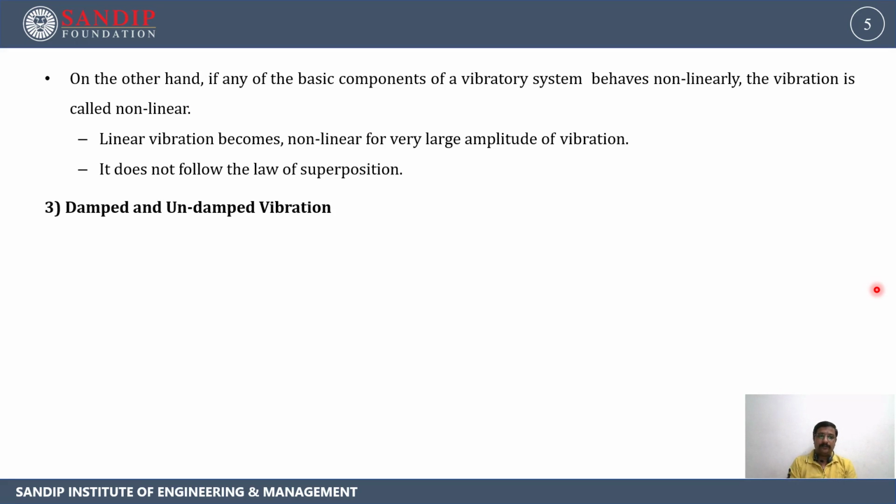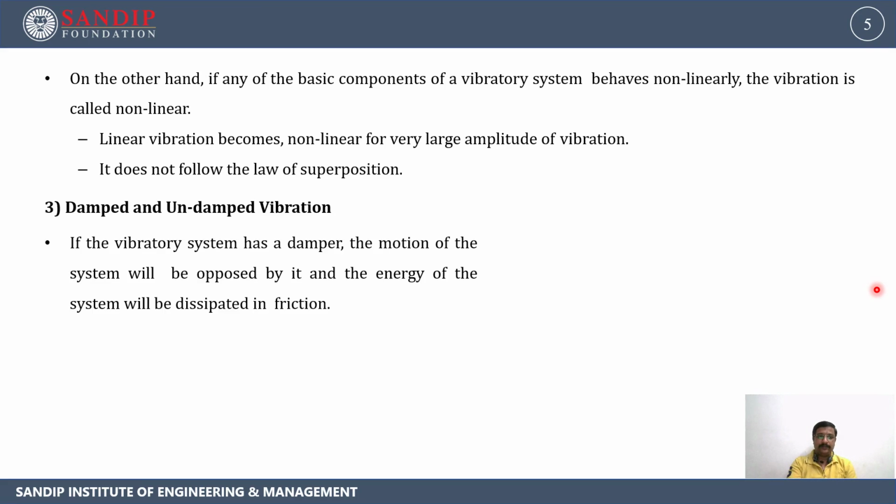Then the third type of vibrations are damped and undamped vibration. If the vibratory system has a damper, the motion of the system will be opposed by it, and the energy of the system will be dissipated in friction. This type of vibration is called damped vibration.